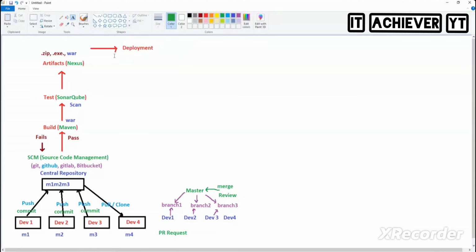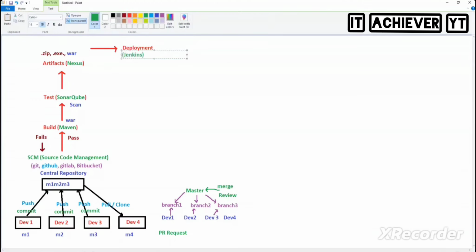Deployment. Okay, so which is the tool we use for deployment? Very good. Jenkins. Do you have so many other things also or not? We have Bamboo, Circle CI. Don't worry about all this, but it is good to know, because in interviews they will ask for the alternatives. Remember, right? So it is good to have a little bit. No need to go and use the tool, but at least you should know what the alternatives of this tool are.